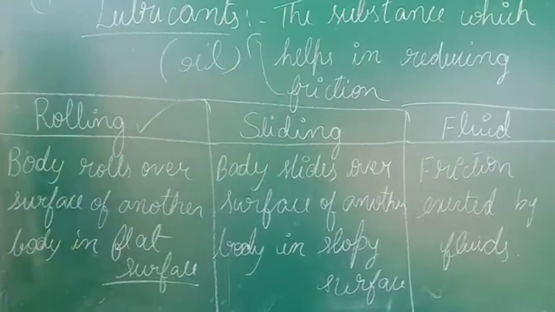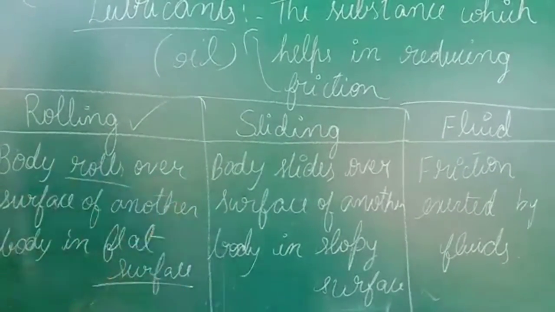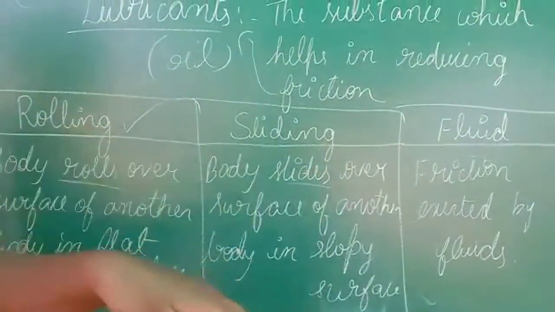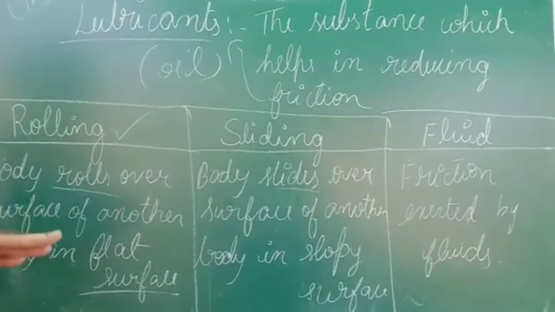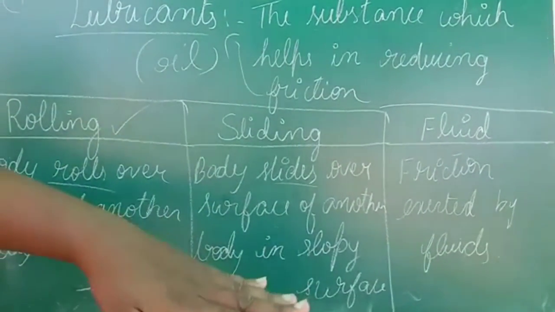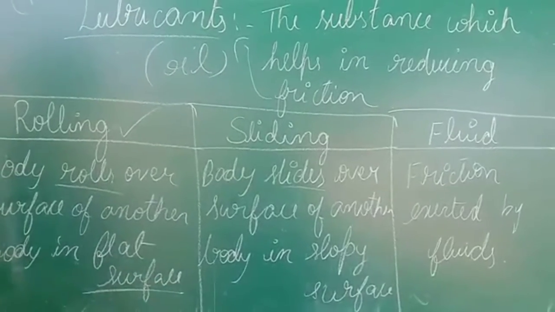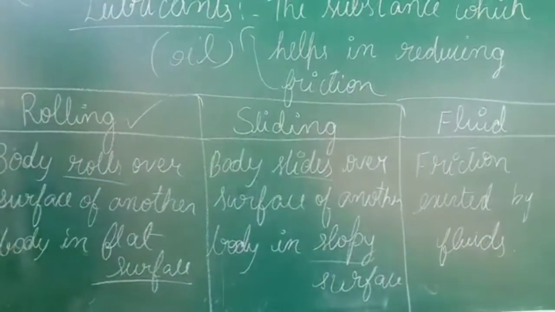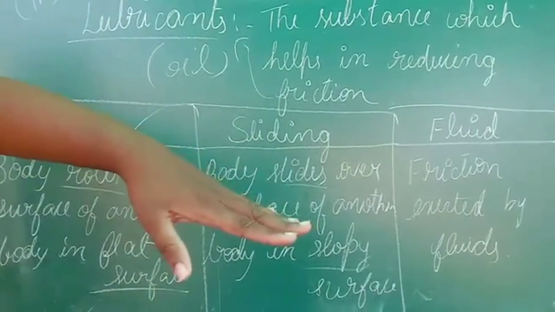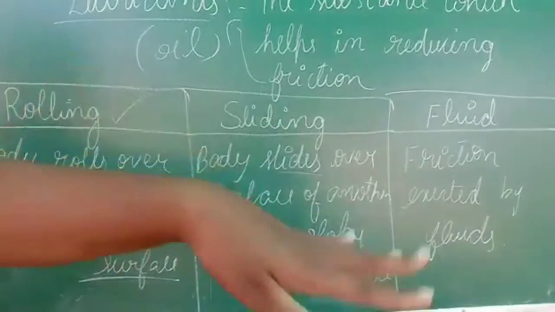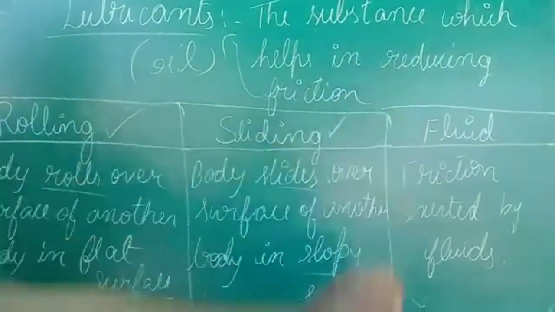The second type of friction we have is sliding friction. Here the same thing happens: in the first case the body rolled, and in the second case it is going to slide. For sliding, if the surface is flat, it is not possible. The surface has to be sloping, a slant surface. A body slides over the surface of another body if it is a sloping surface. If the surface is slanted, then a body can slide and come down. Such type of friction we call sliding friction.